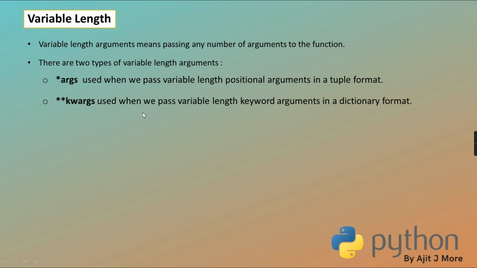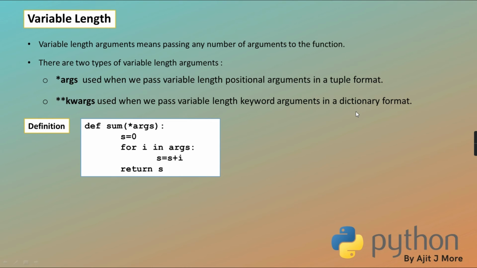Correct? See, *kwargs is used when we pass variable length keyword arguments in dictionary form. Examples will take, don't worry, of positional also, keyword also. And still if you have some doubt in that, you can ask me. Now the demonstration which I gave, in that I was just printing that value. Here I am taking the summation of it.